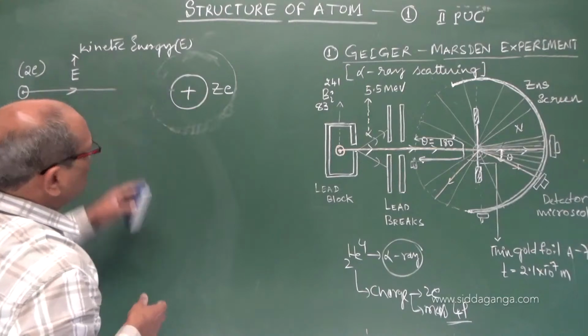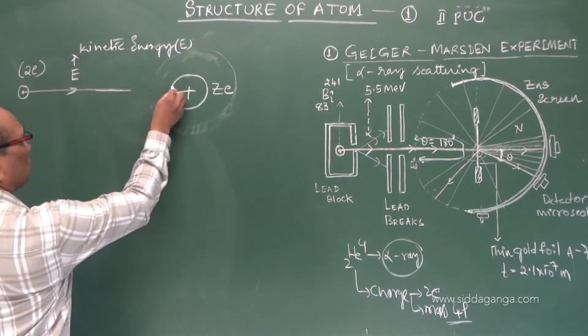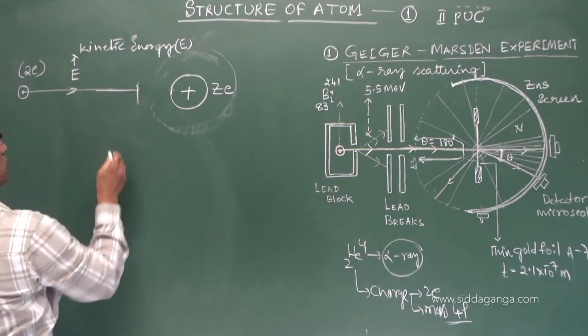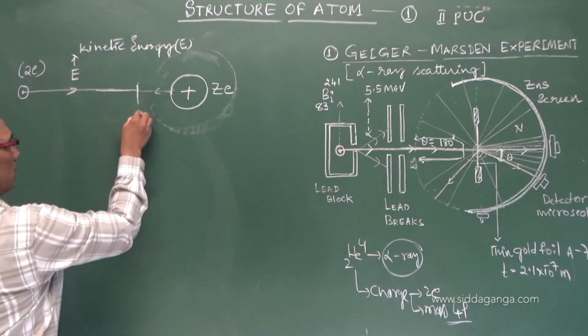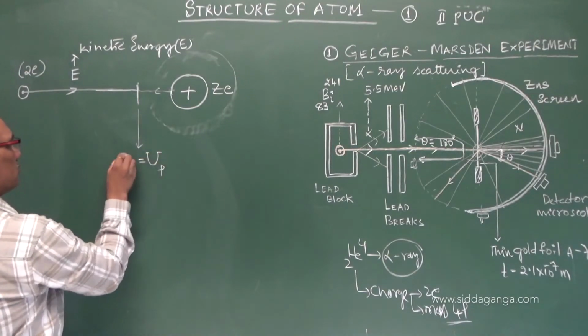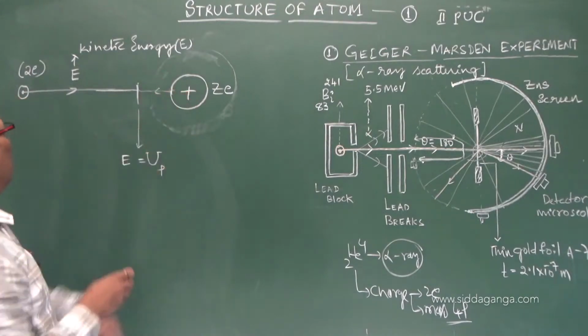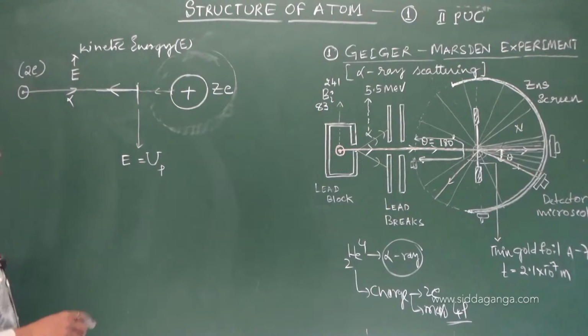As it approaches, there is a repulsion from the nucleus. When it reaches some position, the potential energy of the nucleus becomes equal to the kinetic energy of the incoming alpha particle. Then it will stop and get returned back.